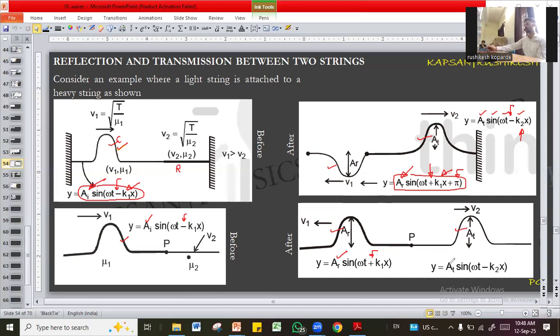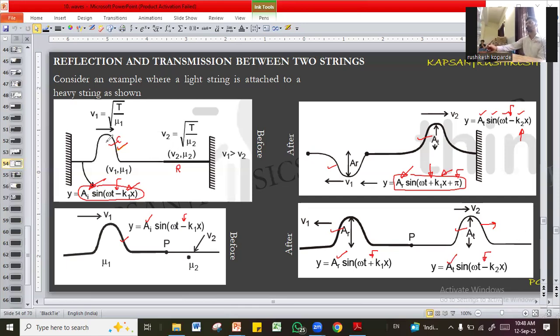Now what about the transmitted wave? You can see the amplitude of the transmitted wave. There also no extra phase is added. Of course, in transmission, no change in phase takes place. Also, the sign remains intact. This minus indicates that this wave keeps on traveling in the positive x direction.